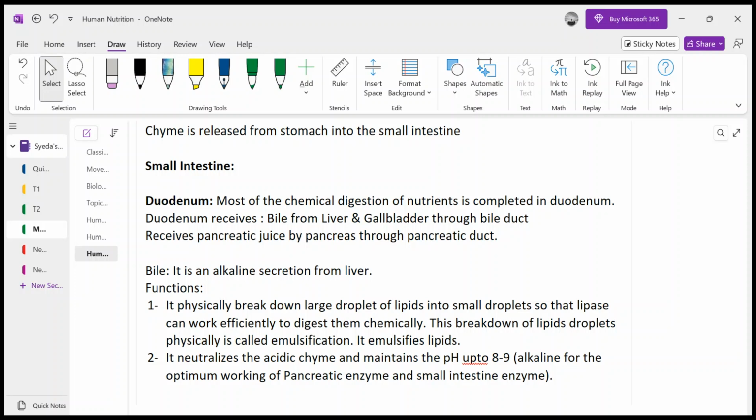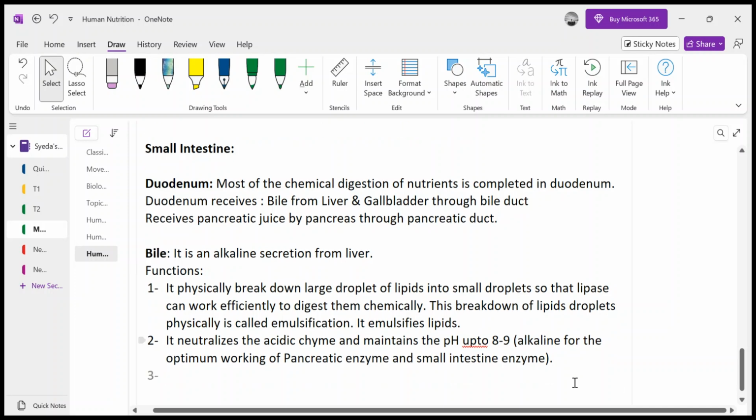So bile is very important, and in this way it is helping the enzymes. While maintaining the pH, it helps the pancreatic enzymes to work efficiently, right? This is the function of bile. Here, the liver secretion plays an important role.